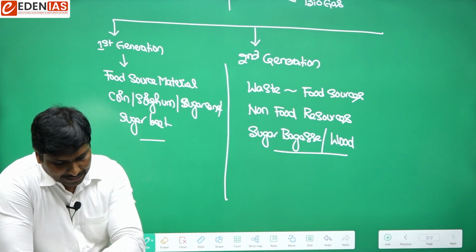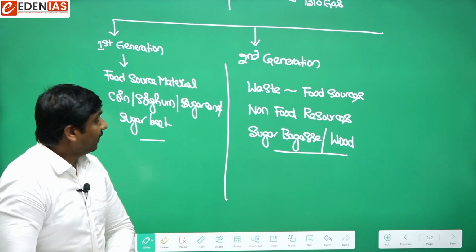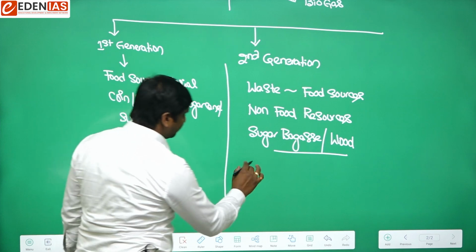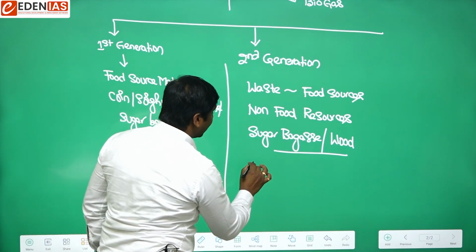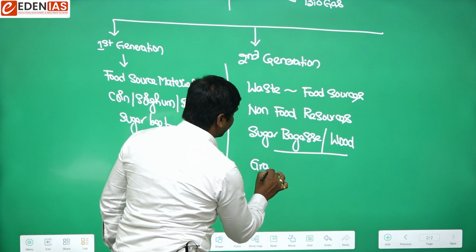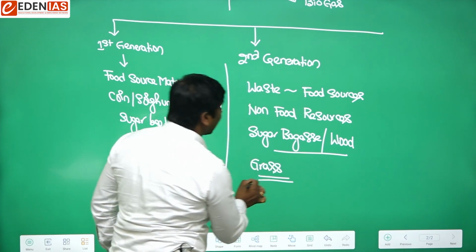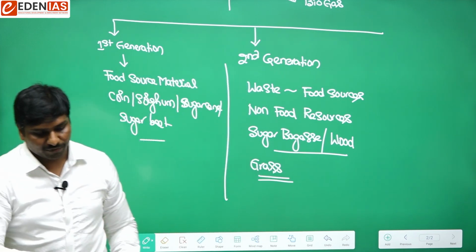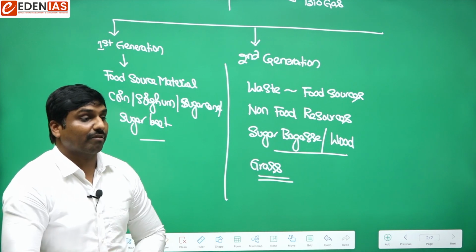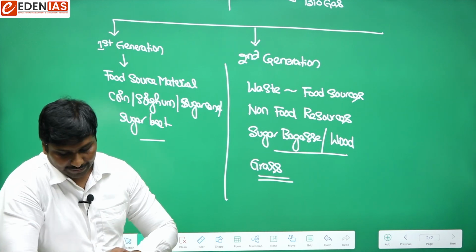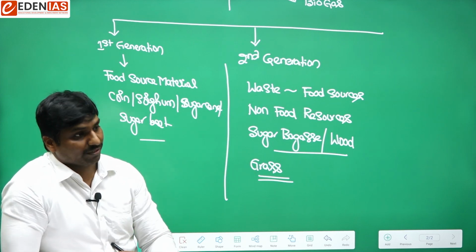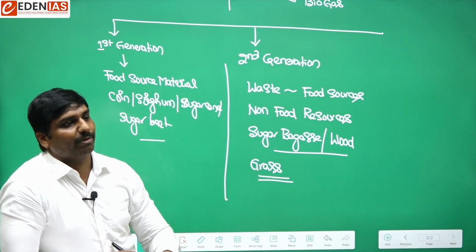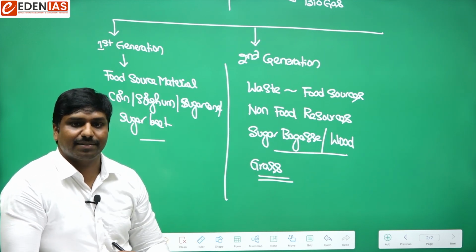Okay, in simple terms, other non-food resources would be grass. There are different types of grasses, like switchgrass, Indian grass, and miscanthus. These grasses are generally used for production of this type of fuel.